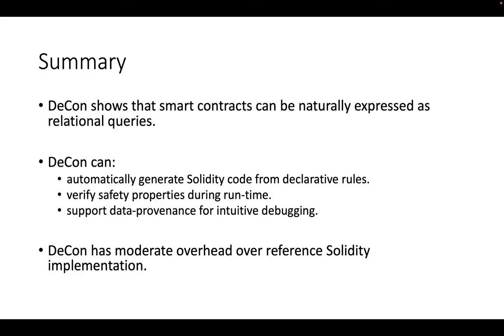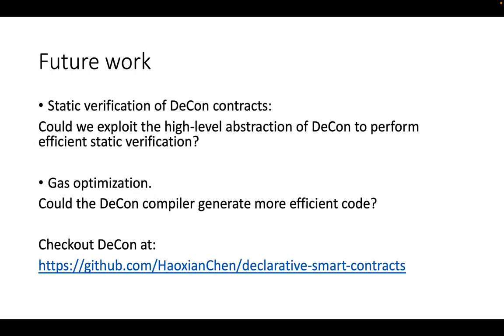In summary, Decon shows that smart contracts can be naturally expressed as relational queries, and Decon can automatically generate Solidity code from declarative rules, verify safety properties during runtime, and support data provenance for intuitive debugging. Our evaluation shows that Decon has moderate overhead over reference Solidity implementation. In the future, we plan to explore static verification of Decon contracts and gas optimization for the Decon compiler.